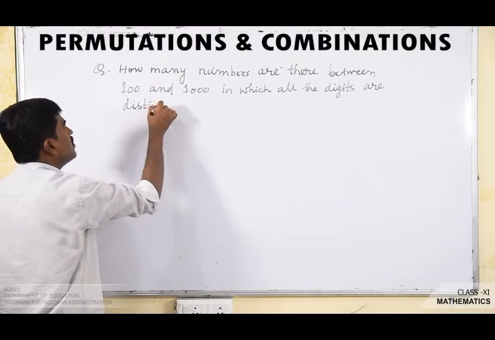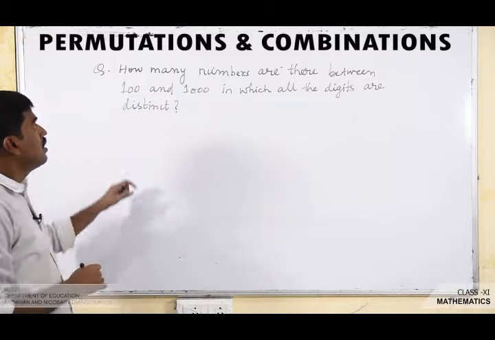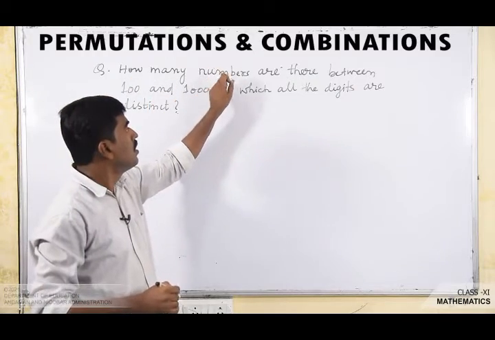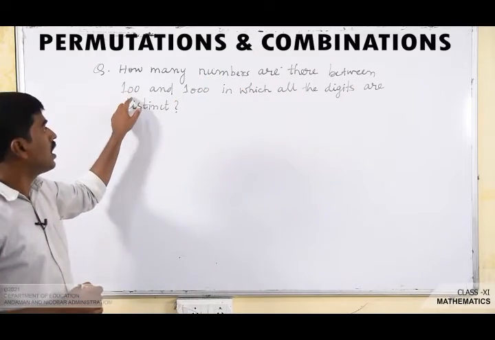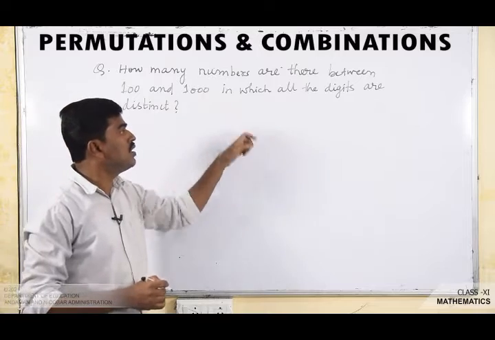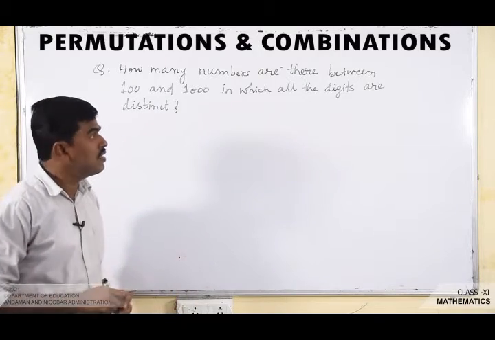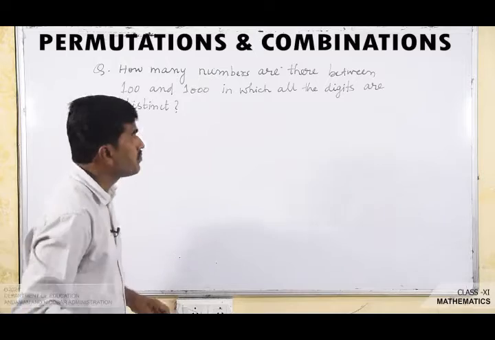All the digits are distinct. Once again, how many numbers are there between 100 and 1000 in which all the digits are distinct?